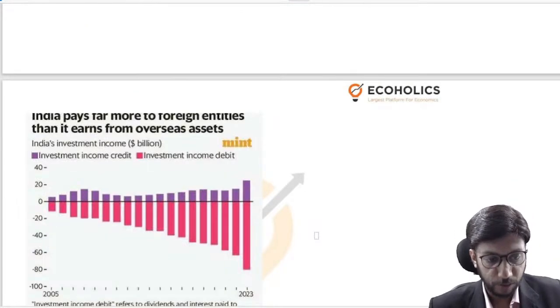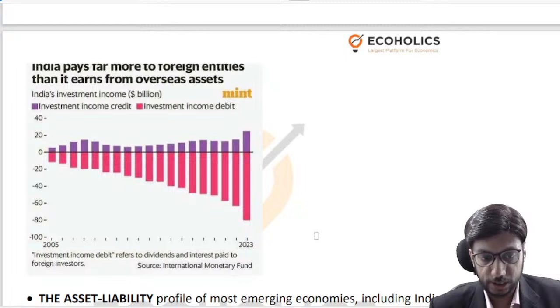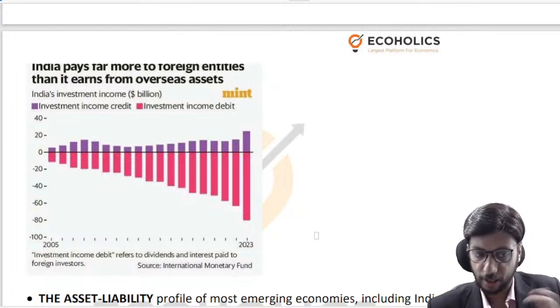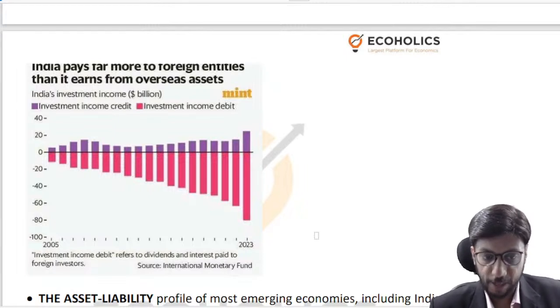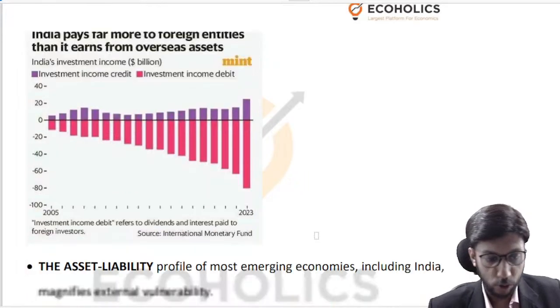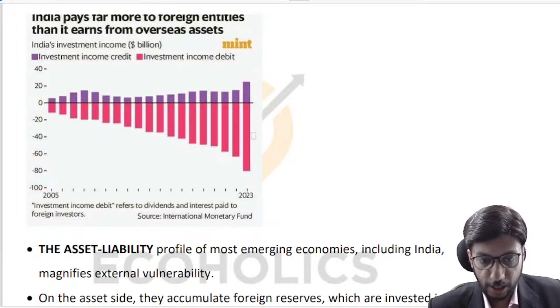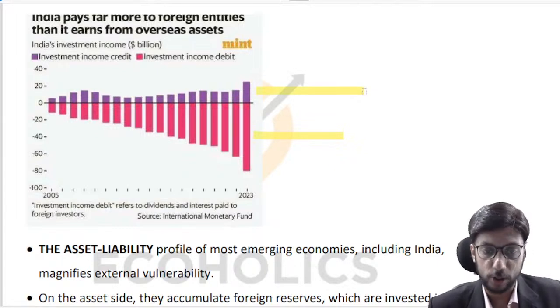Moving ahead, India pays far more to foreign entities than it earns from overseas assets, right? Investment income credit and investment income debit. So if you see India's investment income debit, that is growing, and if you see investment income credit, you see that that is small and not growing so fast.